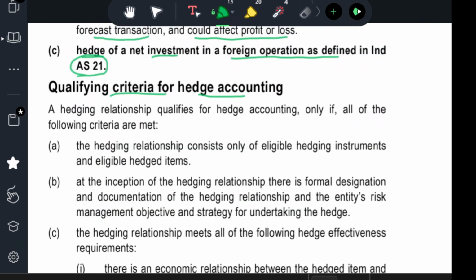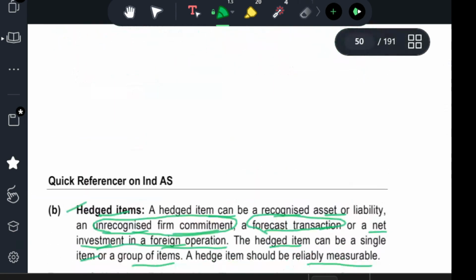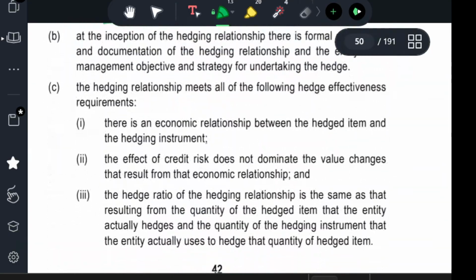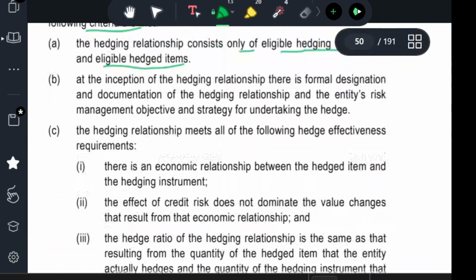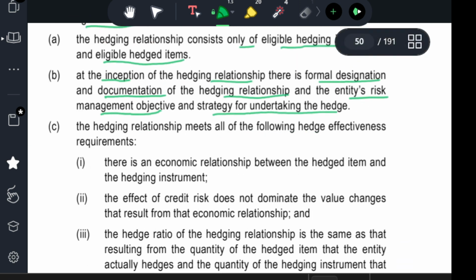Qualifying criteria for hedge accounting. The hedge relationship qualifies for hedge accounting only if all the following criteria are met. First, the hedge relationship consists only of eligible hedging instruments and eligible hedged items. Only those eligible hedging instruments and eligible items can be considered for hedge accounting. Second, at the inception of the hedging relationship, there is a formal designation and documentation of the hedging relationship and the entity's risk management objective and strategy for undertaking the hedge.